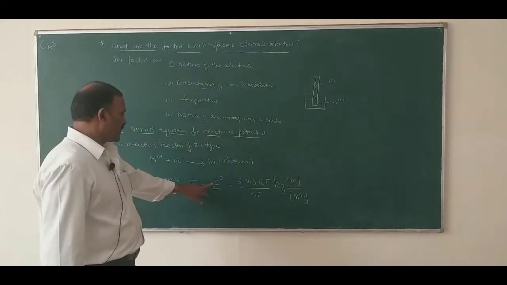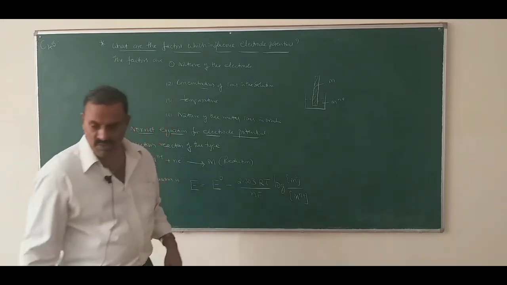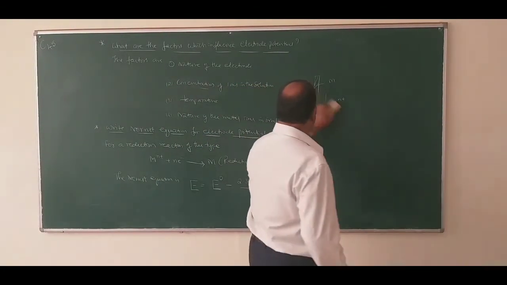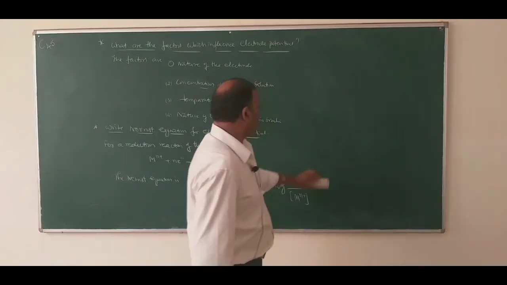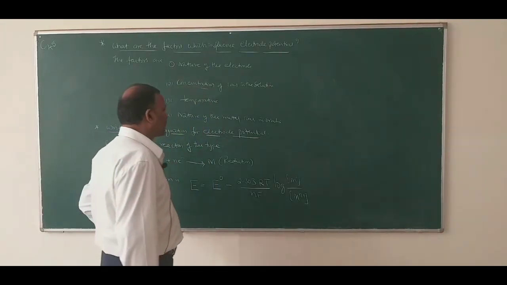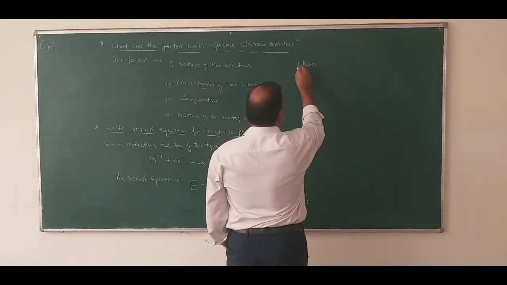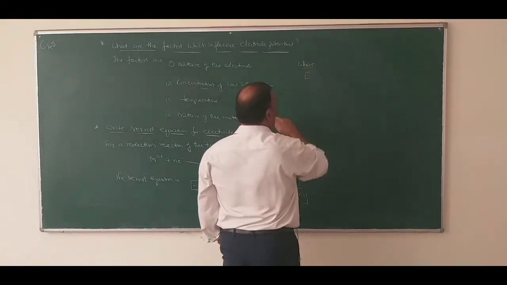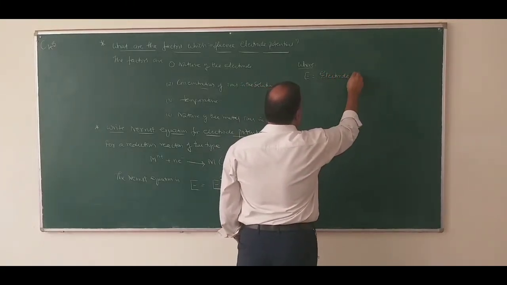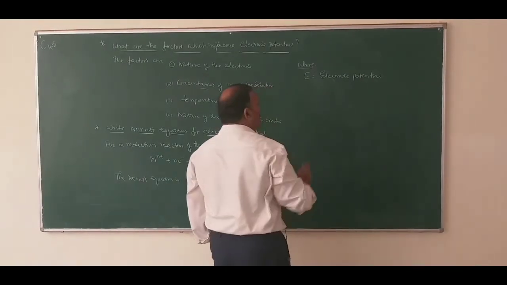So this is the Nernst equation. We have to know the terms. What is E? E is called electrode potential.